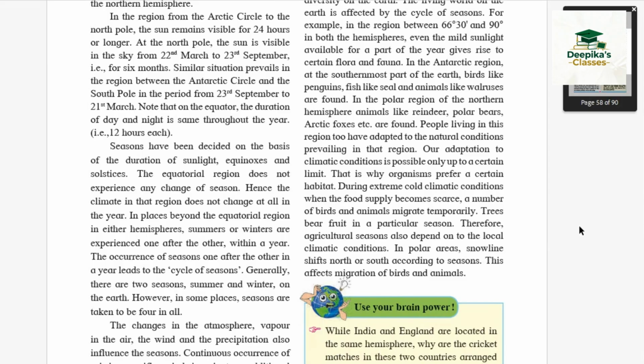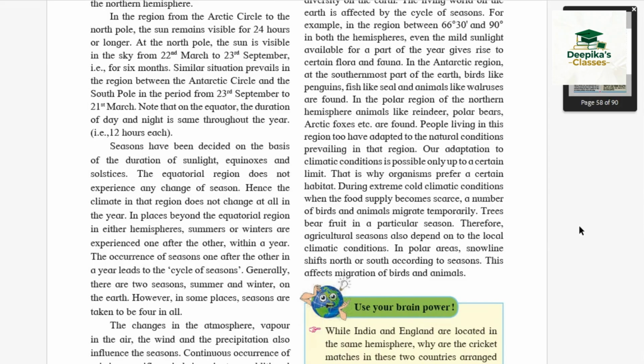Students, if the earth were not tilted, there would be no seasons and the climate would remain uniform everywhere throughout the year. It is this axial tilt that brings seasonal changes and climatic diversities to our planet. Different forms of life are influenced by the cycle of season.